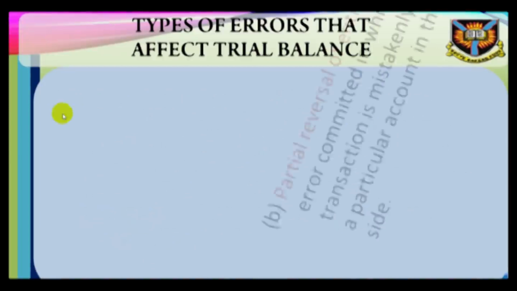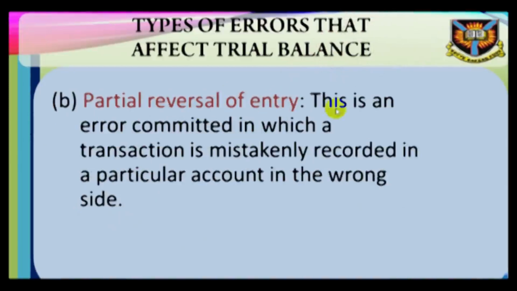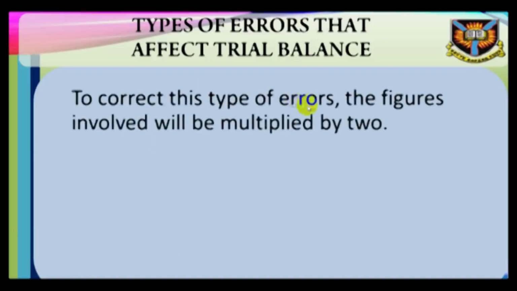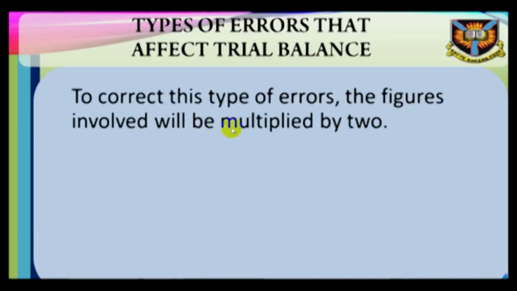B. Partial reversal of entry. This is an error committed in which a transaction is mistakenly recorded in a particular account on the wrong side. E.g., cash paid to XYZ Limited was wrongly recorded on the credit side of XYZ Limited account instead of debit side. To correct this type of error, the figures involved will be multiplied by 2.